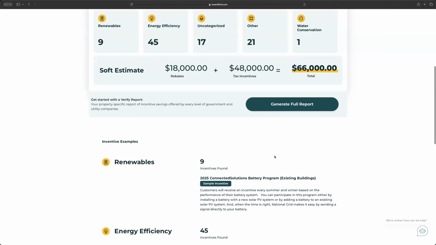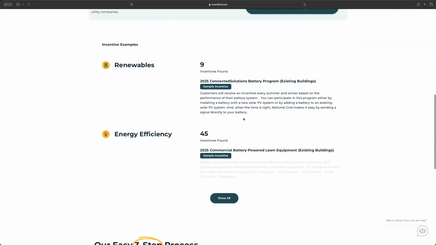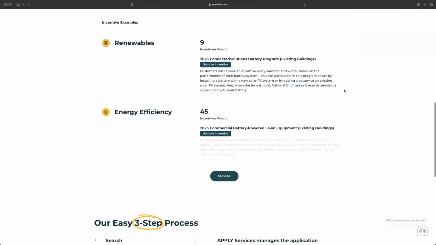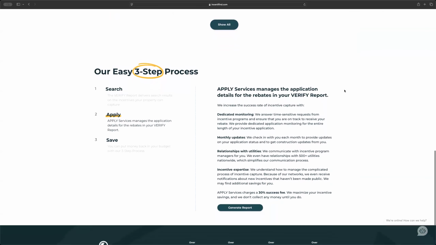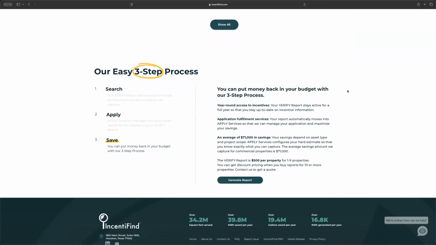You'll see some sample incentives down here. For example, this 2025 Connected Solutions Battery Program. And you'll see instructions on how to get the full report.